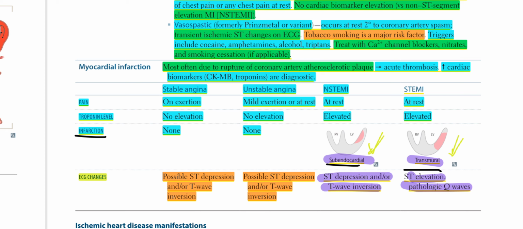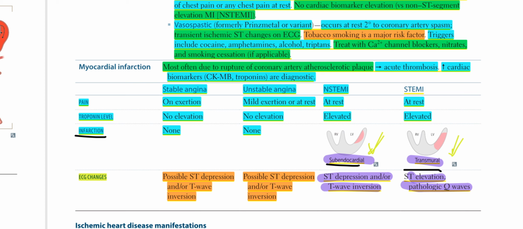In stable angina, no troponin elevation, and in unstable angina, again no elevation, while in NSTEMI and STEMI, there are elevated levels of troponin. In stable and unstable angina, there is no infarction, while in NSTEMI there will be subendocardial infarction, and in STEMI there will be transmural infarction. That means all the layers would be involved.